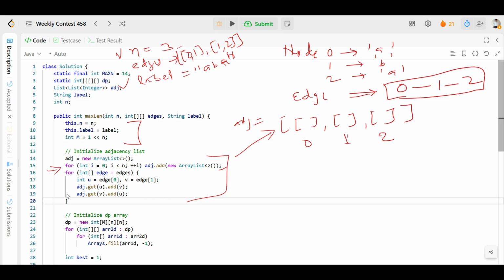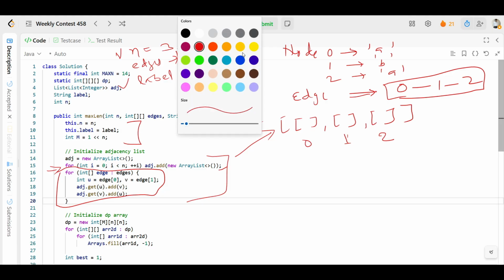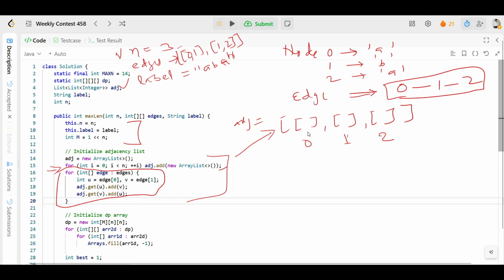Now we'll do processing with the another for loop that we have here. We'll process each edge. After the processing, let's suppose we know that 0 is connected with 1, right? So here what we will put, give me 1 second. So 0 is connected with 1. So we'll say 0 node is connected with 1. So this is our adjacency list.